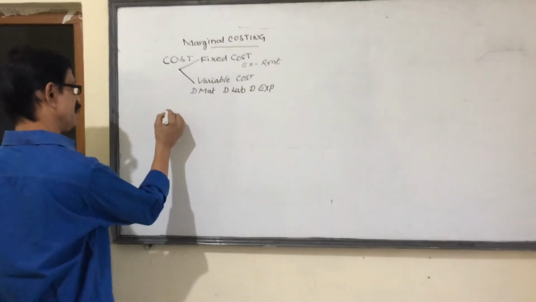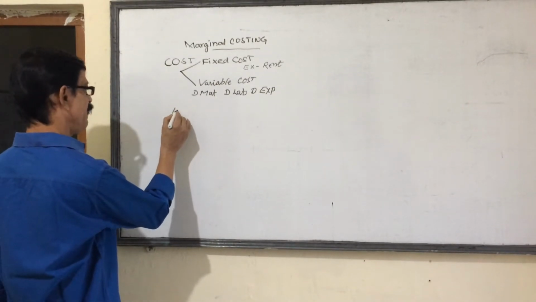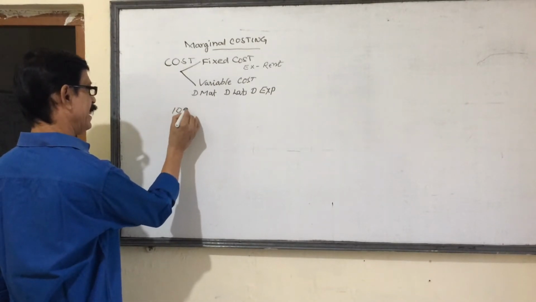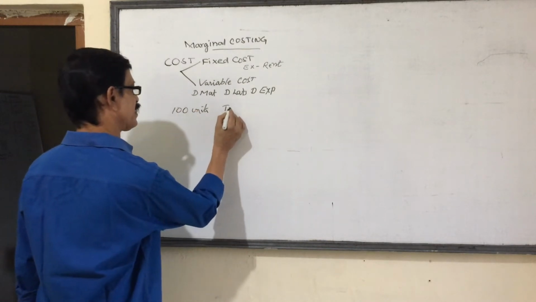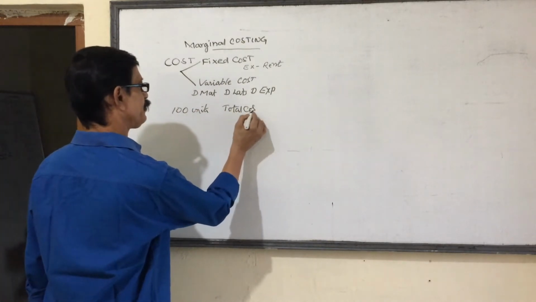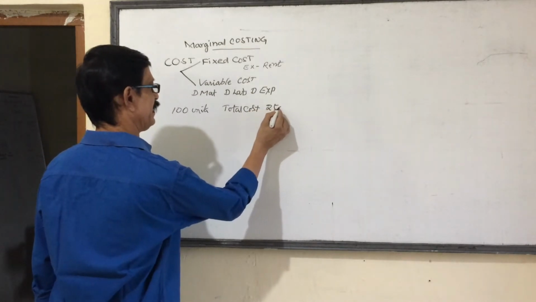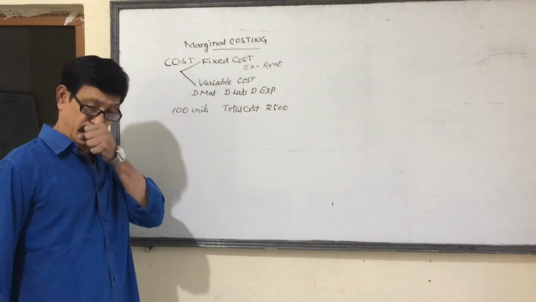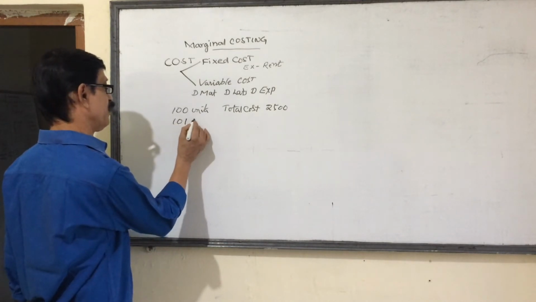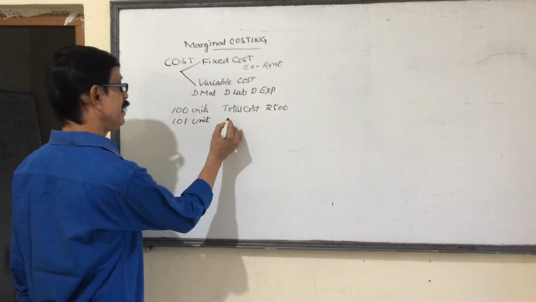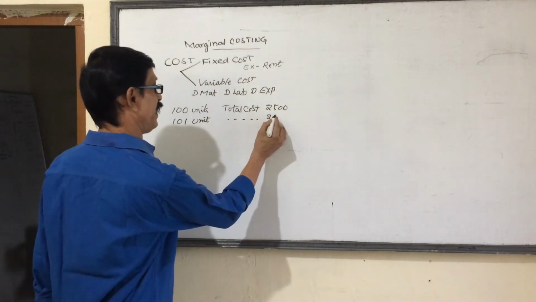Now, suppose I am producing 100 units, my total cost is 2,500. If I am producing 101 units, my total cost is 2,505.